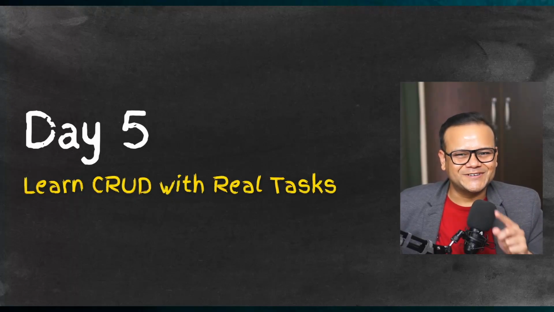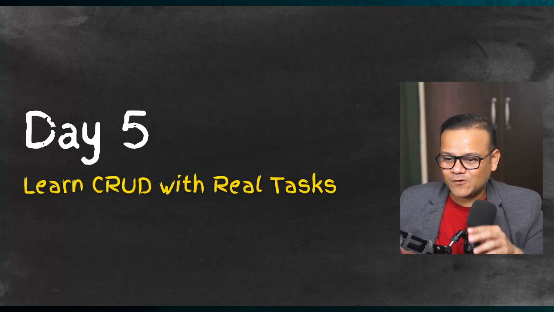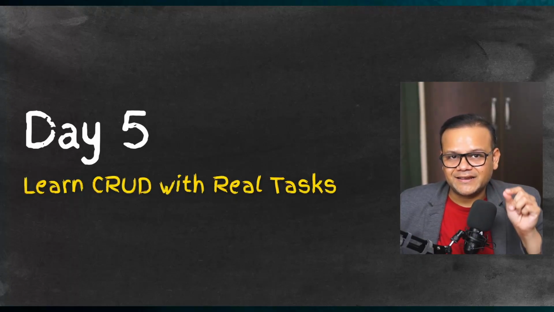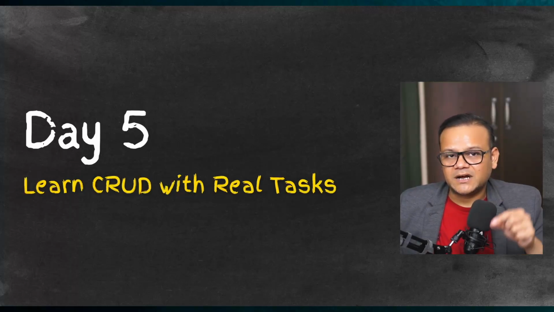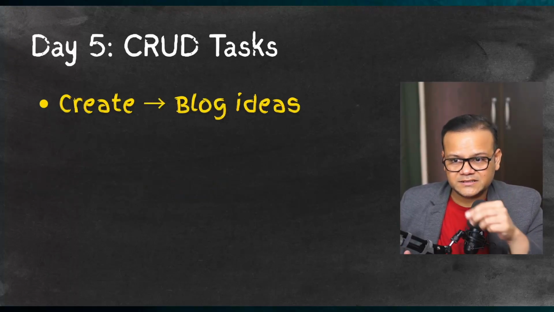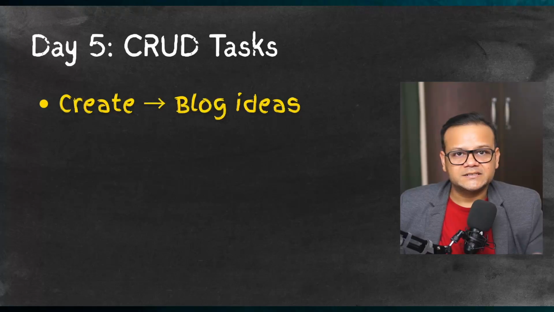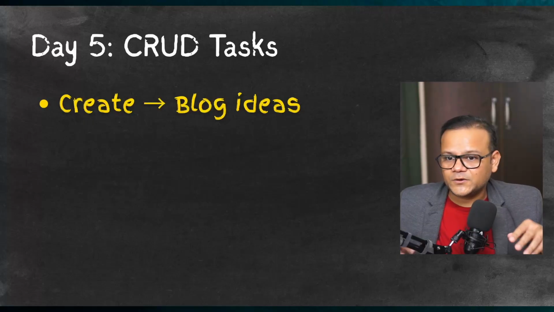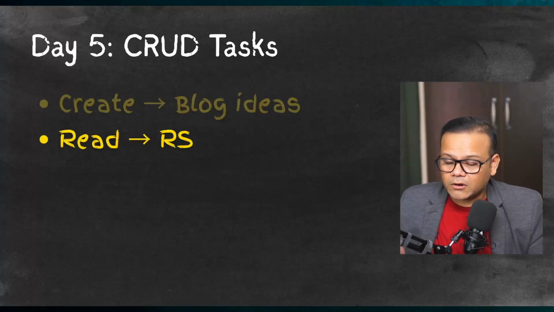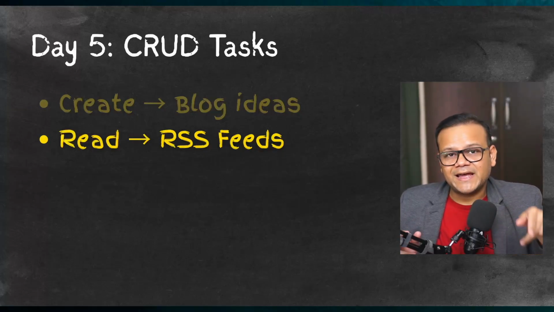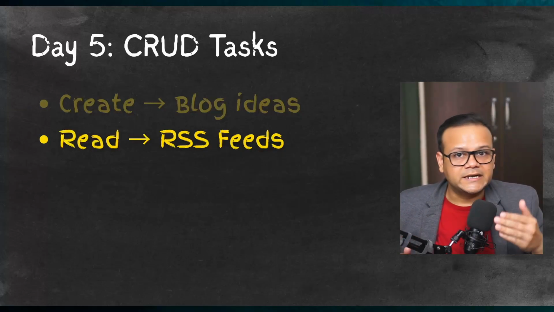You wake up early in the morning because this is going to be a long day as well, because now we are going to put together some CRUD-based real tasks. You remember CRUD? Create, read, update, delete. We are going to build some tasks, some workflows based on CRUD. You can start with, for example, the C part of CRUD: create blog ideas. You have 3 nodes. You have ChatGPT, the OpenAI access. You have a chat model. Ask it to create some blog ideas. And then after that, you also make it read the RSS feed from platforms like HubSpot, TechCrunch, or your favorite newspapers. Most of them have an RSS feed, which gives you access to their latest articles.